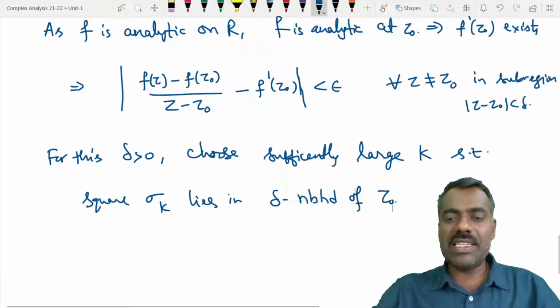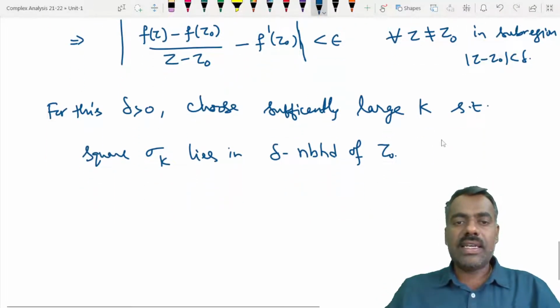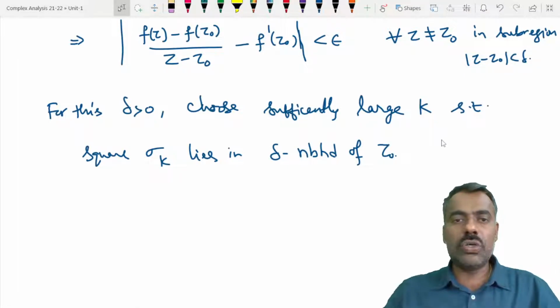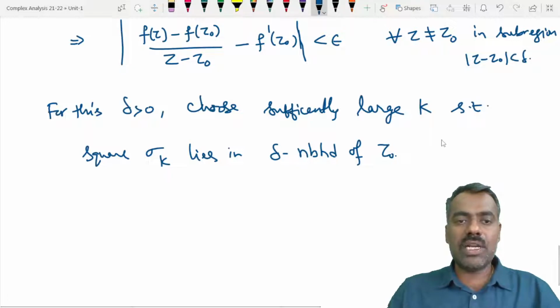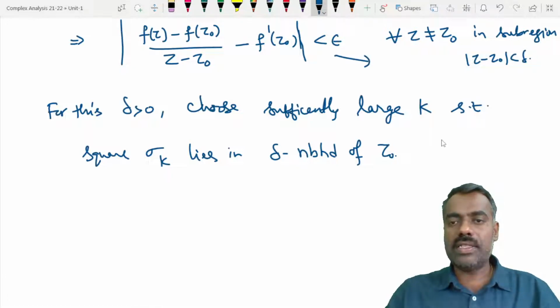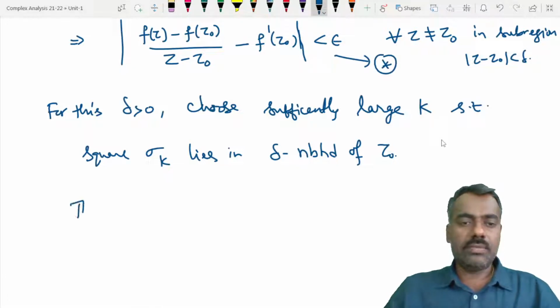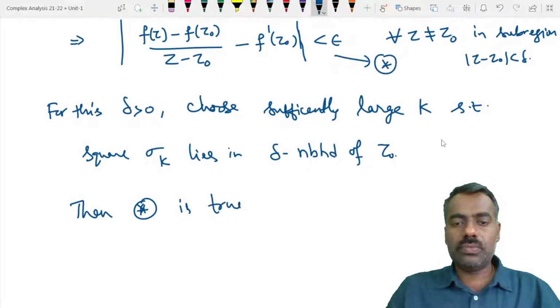If it lies in the delta neighborhood of z naught, then for every z in this neighborhood it is true, so in particular this one is also true. You can call this star. Then this inequality star is true for sigma k.